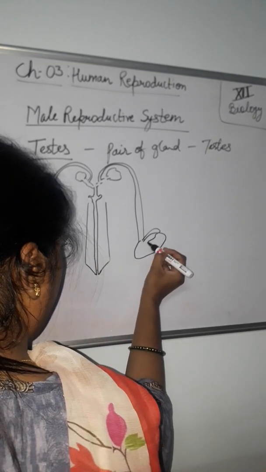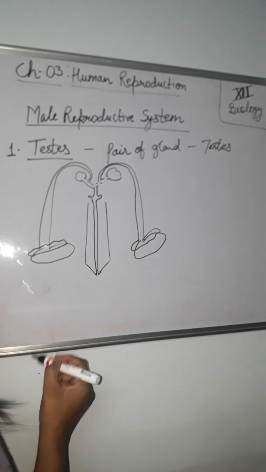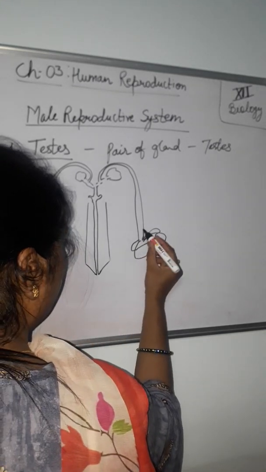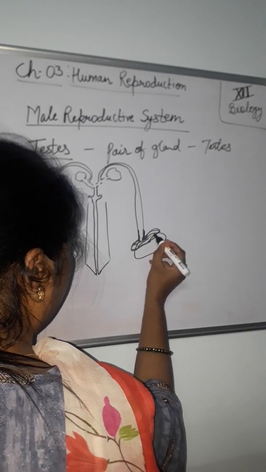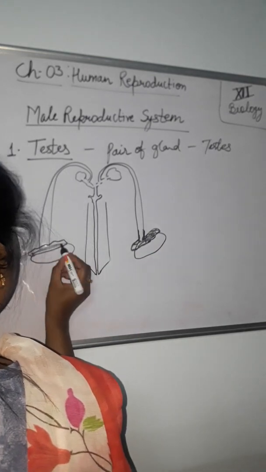This one is the epididymis, and the tube arises from this one only. This colored one is the epididymis.